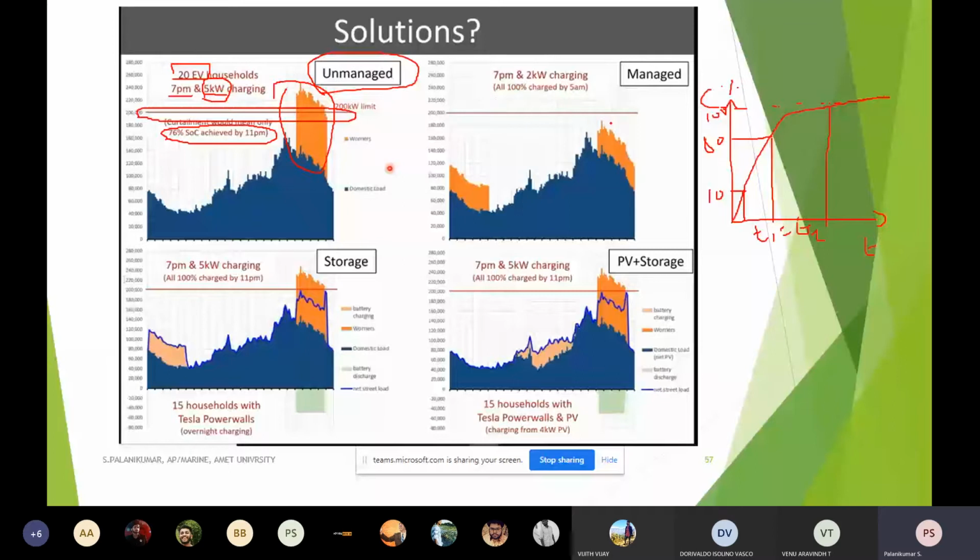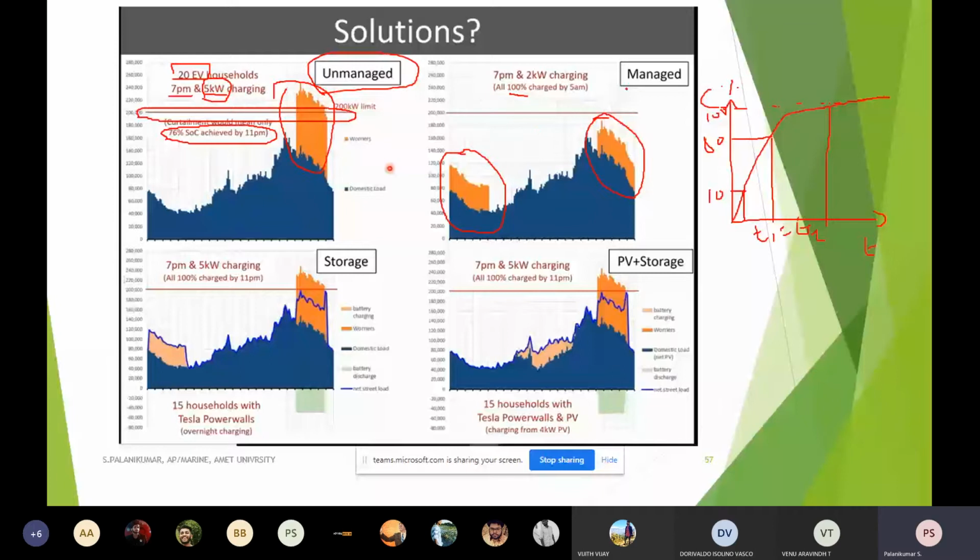Whatever the additional load on the street feeder, it is not crossing the limit. The time is extended by another 6 hours, so instead of 76% charging, I can charge the battery fully. This is called managed charging.